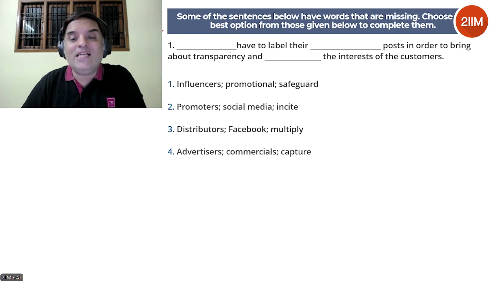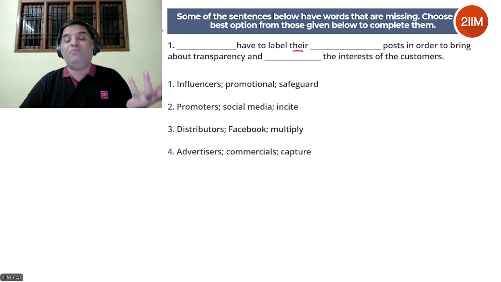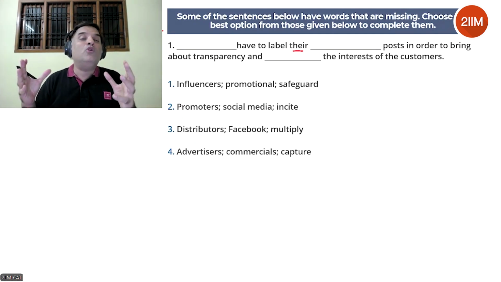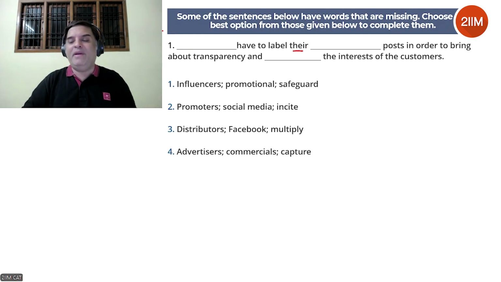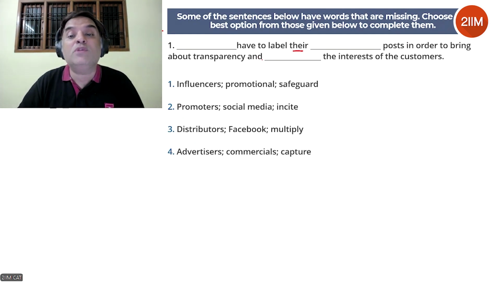So here it says dash have to label their dash. Now the fact that there is "there" here, this is some kind of entity. So somebody has to label their dash posts. The moment you hear about posts, you probably think of social media or blog posts, right? This is how we make guesses. In order to bring about transparency and dash the interest of the customers.